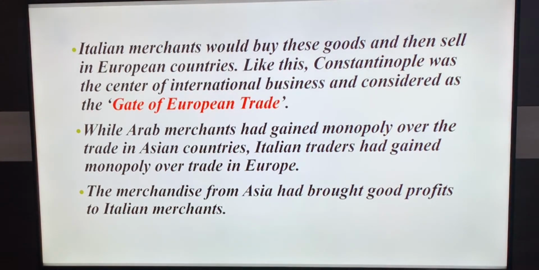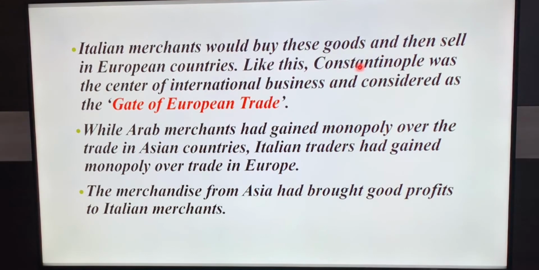While Arab merchants had gained a monopoly over the trade in Asian countries, Italian traders had gained a monopoly over trade in Europe. Merchandise from Asia brought good profit to Italian merchants. Italians used to buy the Indian spices and sell them in European countries.